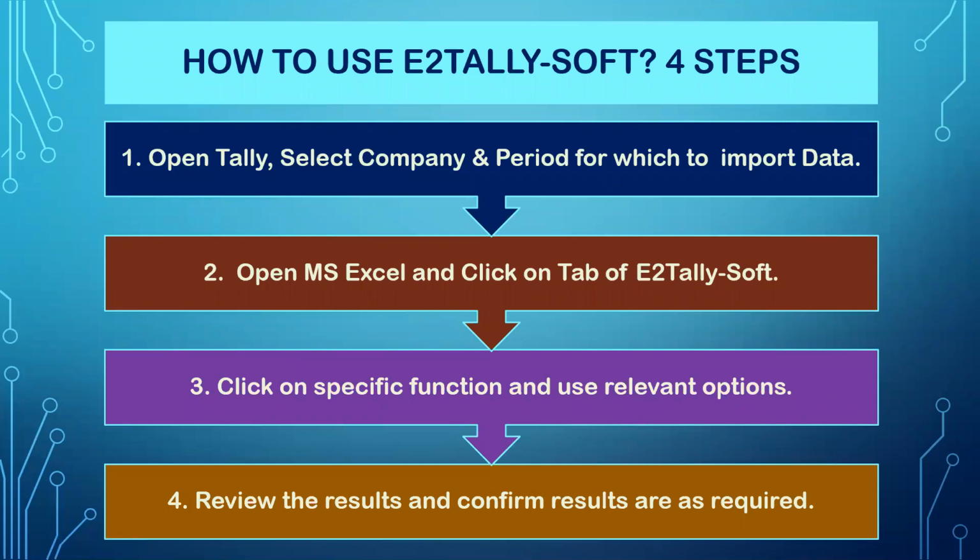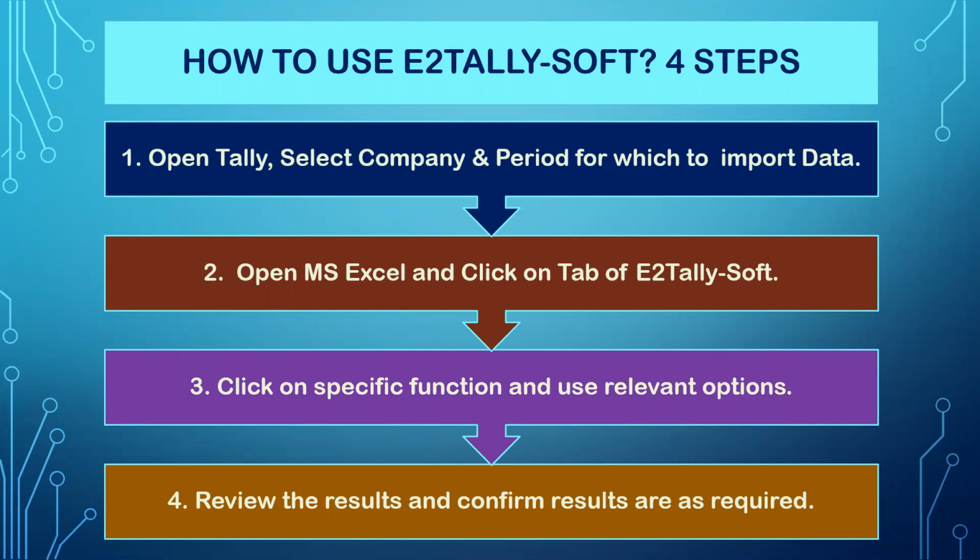So if you have to summarize, there are 4 steps in using E2TallySoft. First, you open Tally, select the company and period for which you want to import the data. Open MS Excel and click on the tab of E2TallySoft. Click on the specific function and use the relevant options. Review the results and confirm the results are as required.